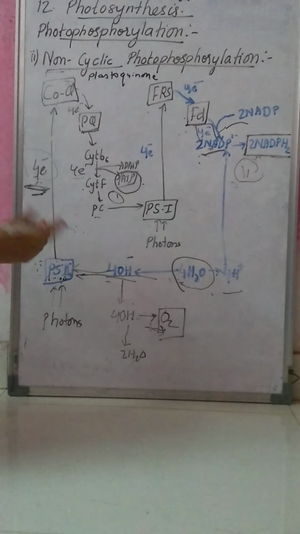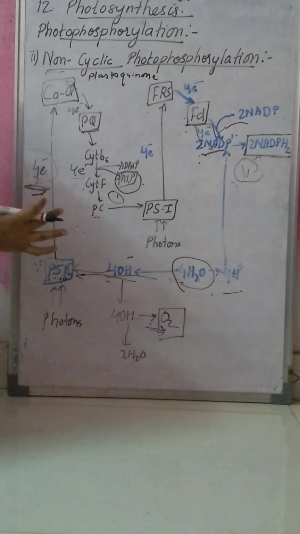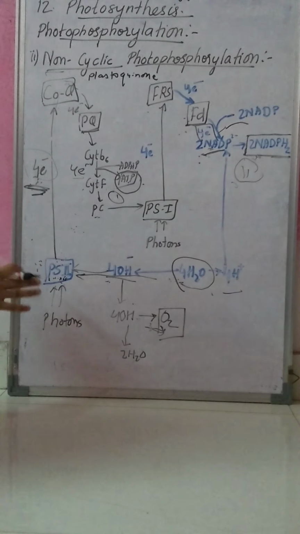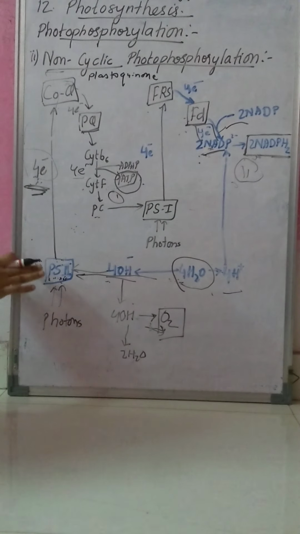If there is a question asking you to distinguish between cyclic and non-cyclic, then you can distinguish it very easily. In non-cyclic electron transfer, the electrons never come back. The electrons which are released by chlorophyll A never come back. It is not of its own.